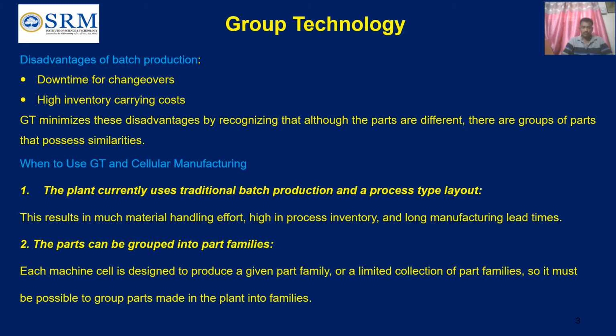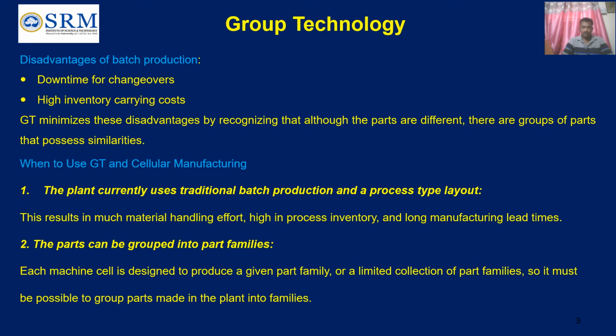In batch production, the products are produced in batches, which come under the category of medium volume and medium variety. If you go to mass production, it is suitable for producing high volume, low variety products. So in medium volume and medium variety environments, group configuration is more appropriate. Group technology can produce considerable improvements where it is appropriate, and the basic idea can be utilized in all manufacturing environments.